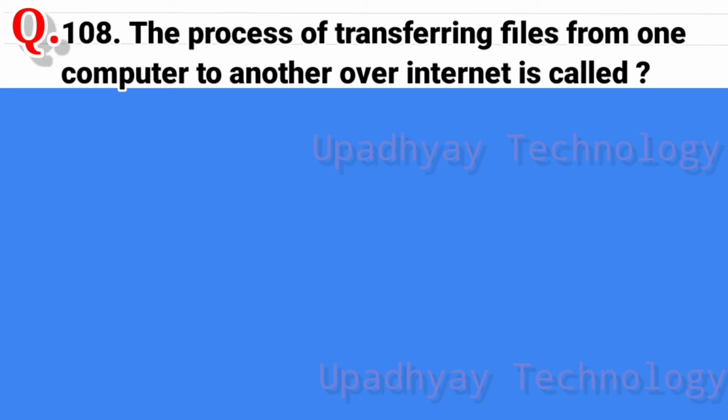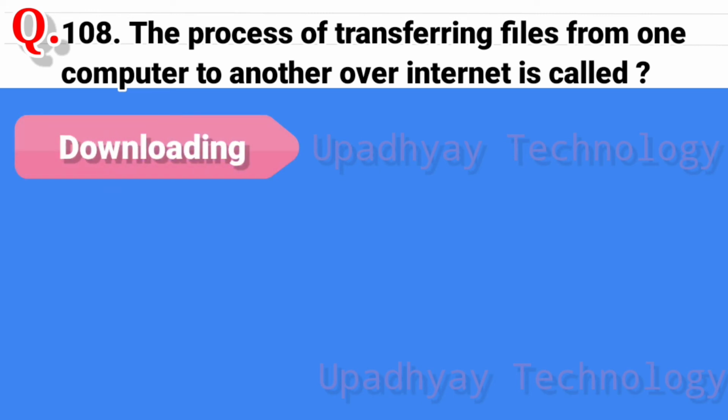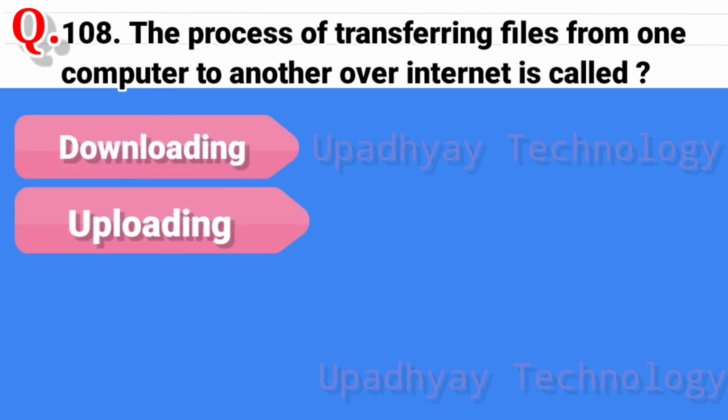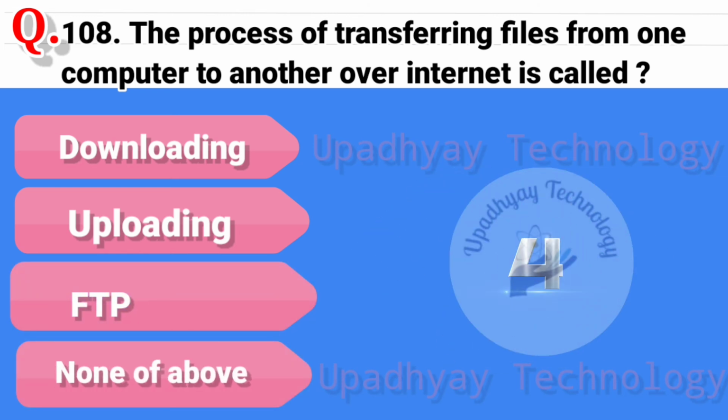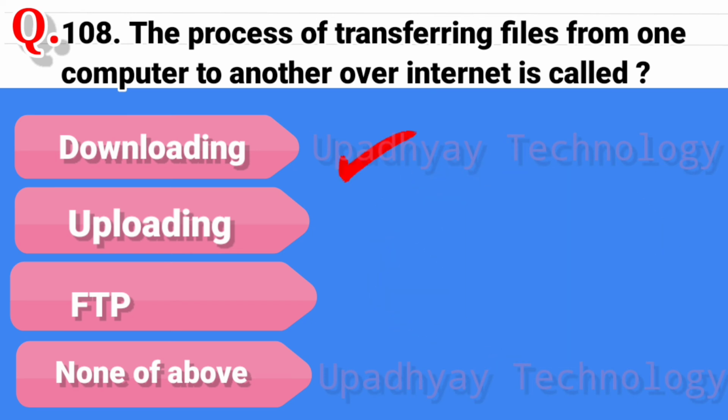Question 108. The process of transferring a file from one computer to another over the internet is called. And the options are downloading, second option is uploading, third option is FTP, and the last option is none of above. And the correct answer is downloading.